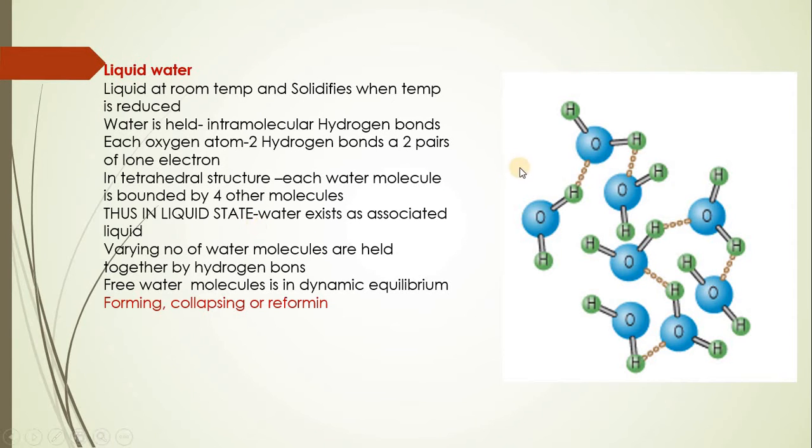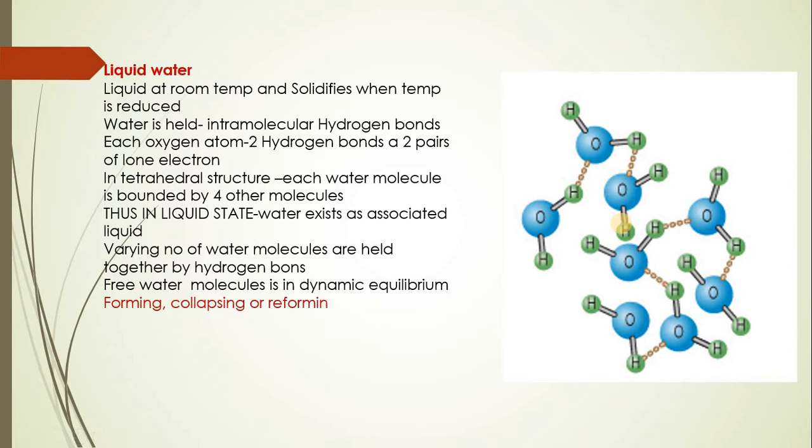In this associated liquid, various numbers of water molecules are present and they are held together by weak bonds. Here in the diagram you can see the dotted bonds which are shown. These are basically the weak intermolecular bonds, whereas the strong hydrogen bonds are shown with the help of dark lines.